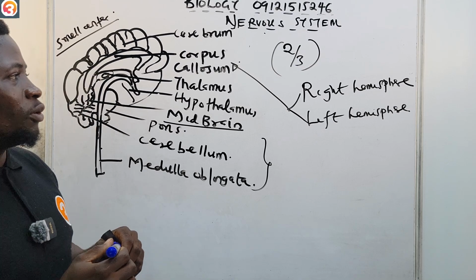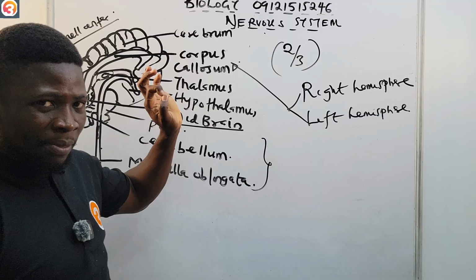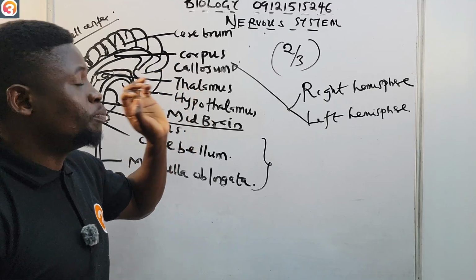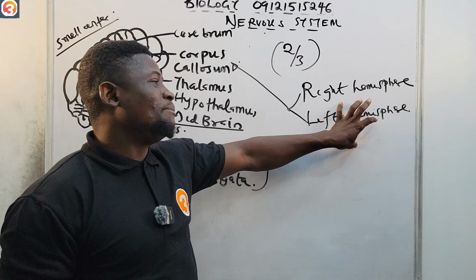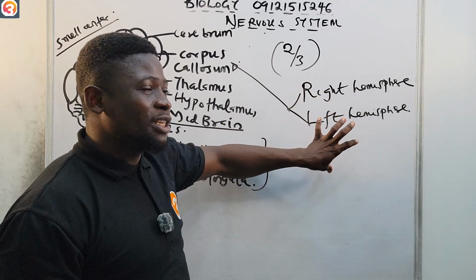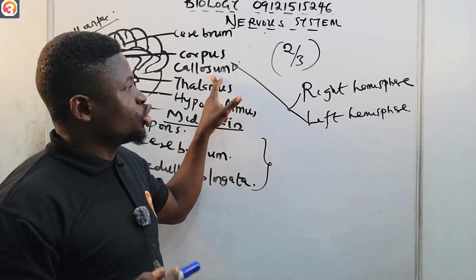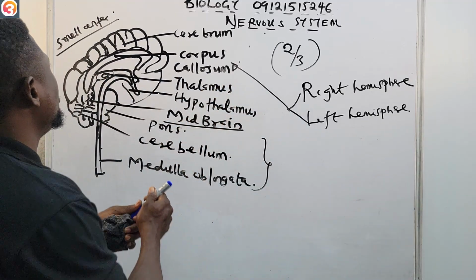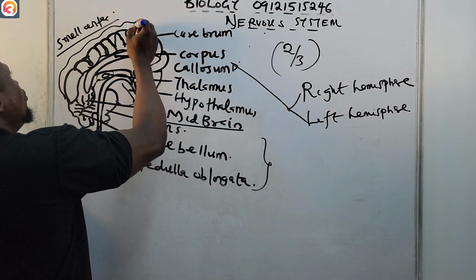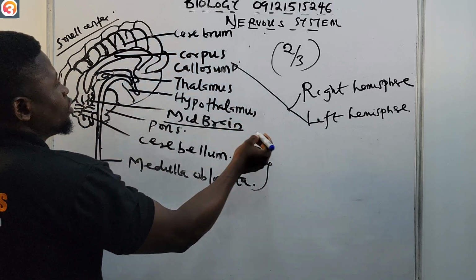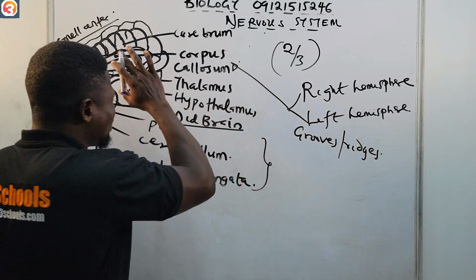Please take note of that. So the cerebrum is the largest part of the brain, and it's divided into two parts or two hemispheres, the right hemisphere and the left hemisphere, connected by the corpus callosum. Also, you find grooves. If you see the picture of the brain I'm showing you here, you see some grooves or ridges in the cerebrum.